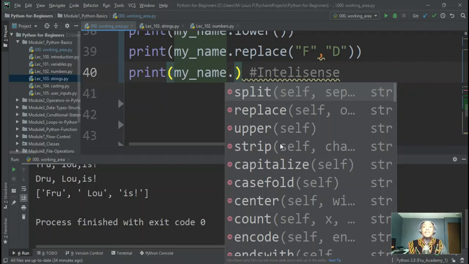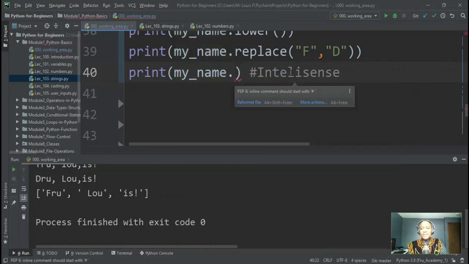In case you're wondering, and this is true for strings or any other thing you're working with, if you don't know what functions are available and you're using an IDE like PyCharm, you can always leverage this capability to get access to the list of available functions. Like I said, this is called IntelliSense. I don't know if I spelled that correctly.